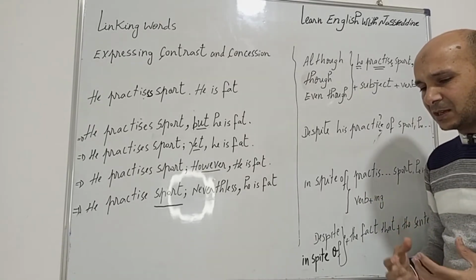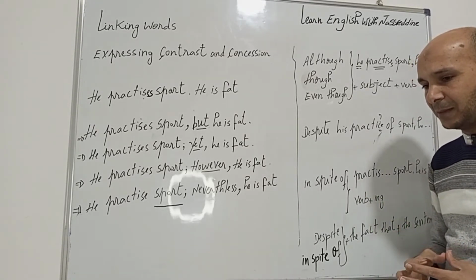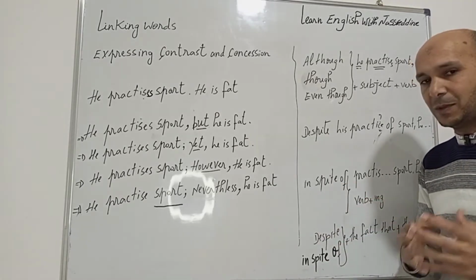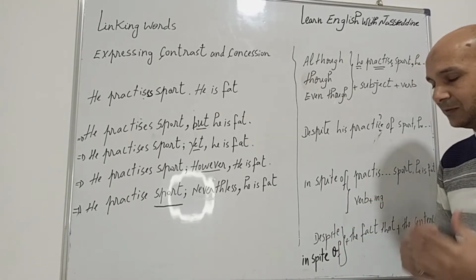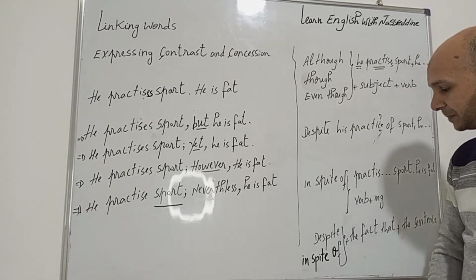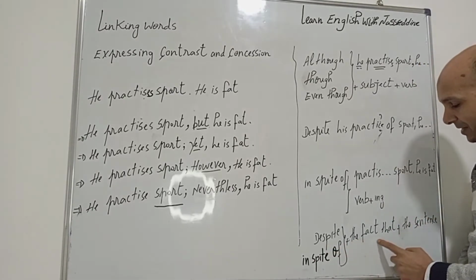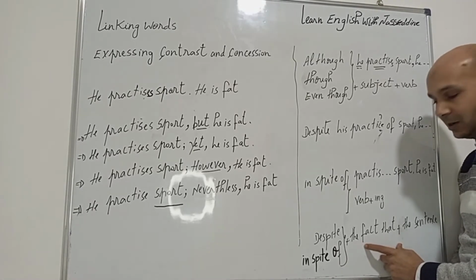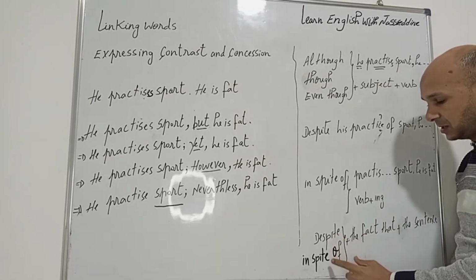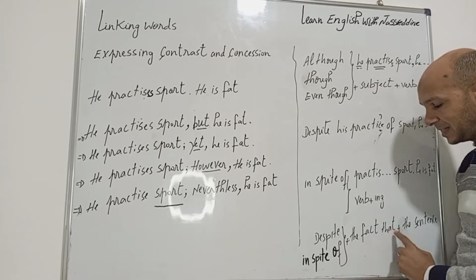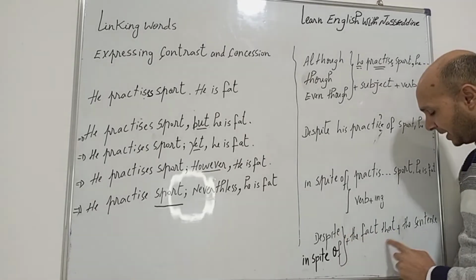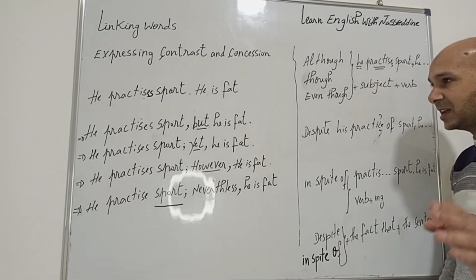Maybe sometimes at the exam you have a problem because you cannot get the noun from the verb. So maybe it's a problem for you. But I'm going to give you a solution for that problem, right? So you can use despite and in spite of, and you are going to add this expression here. So you can say despite, in spite of the fact that, رغم كونه. And here, you don't change the sentence.